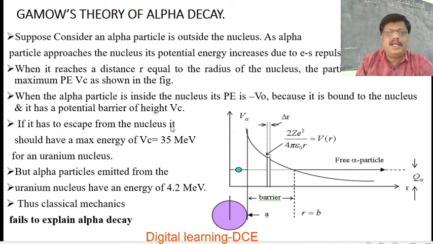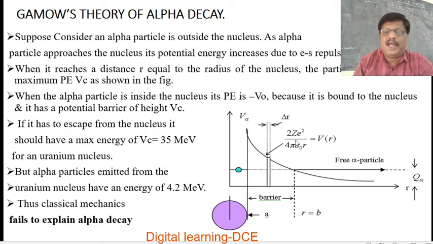If it has to escape from the nucleus, it should have an energy of Vc equal to 35 MeV for a uranium nucleus. Suppose a uranium nucleus emits an alpha particle.